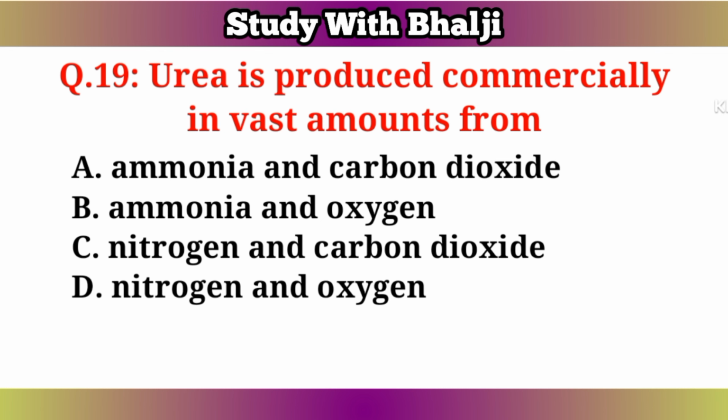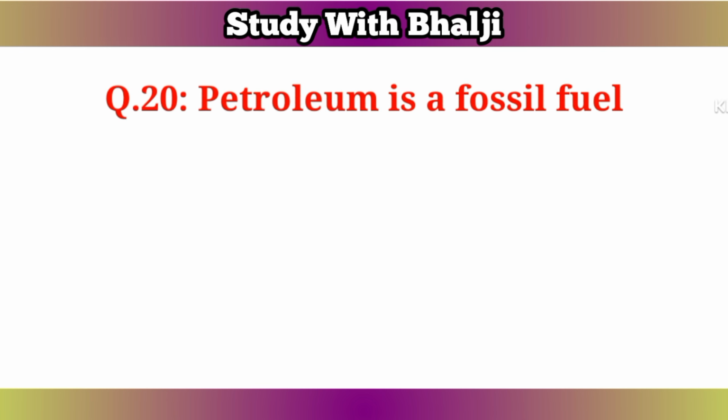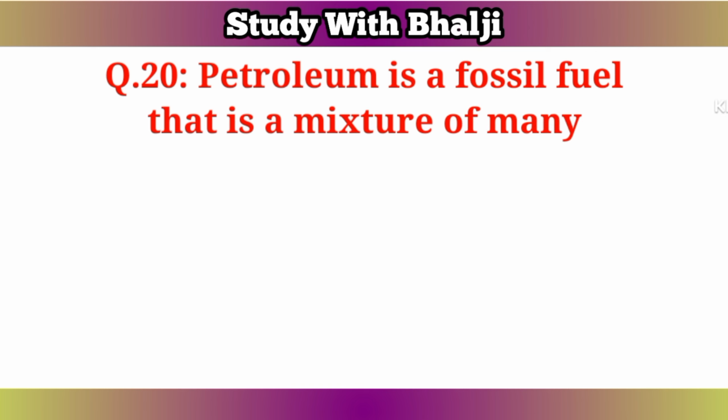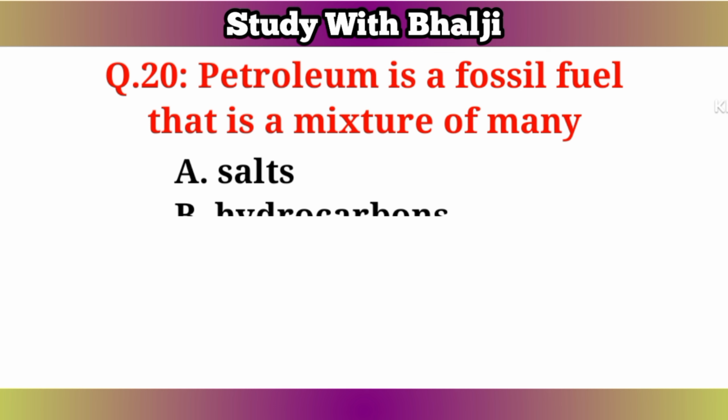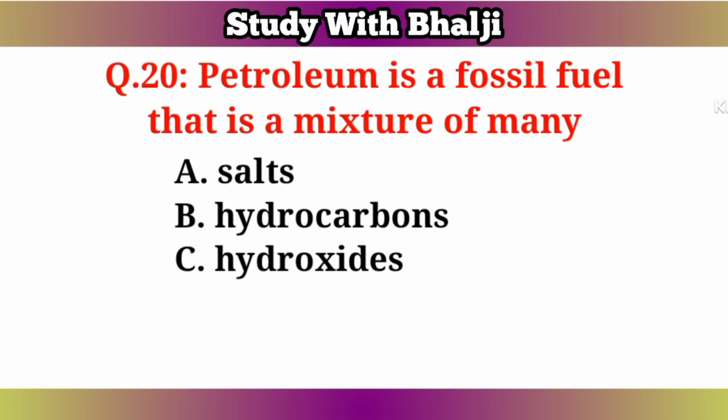C. Nitrogen and carbon dioxide. D. Nitrogen and oxygen. The answer is A. Ammonia and carbon dioxide. Question number 20. Petroleum is a fossil fuel that is a mixture of many A. Salts. B. Hydrocarbons. C. Hydroxides. D. Acids. The answer is B. Hydrocarbons.